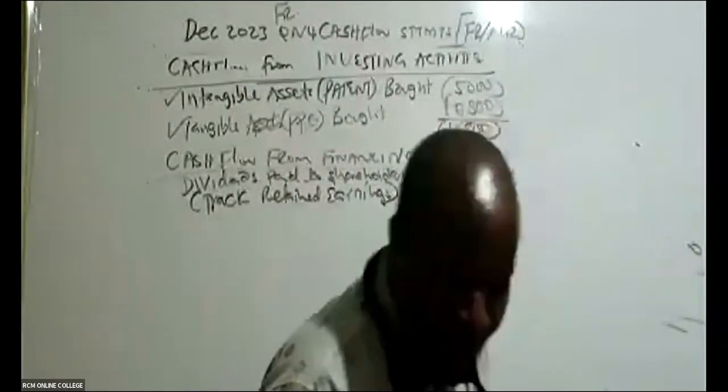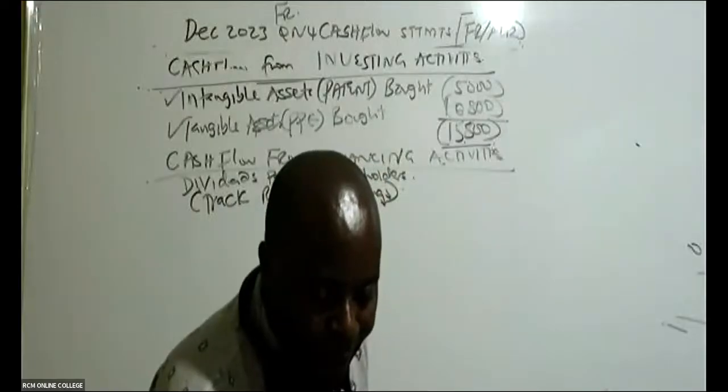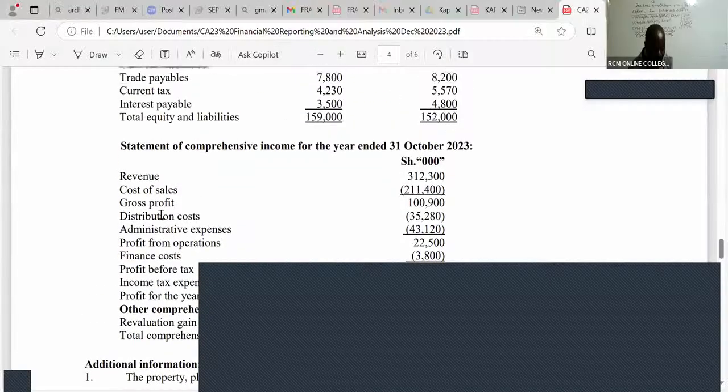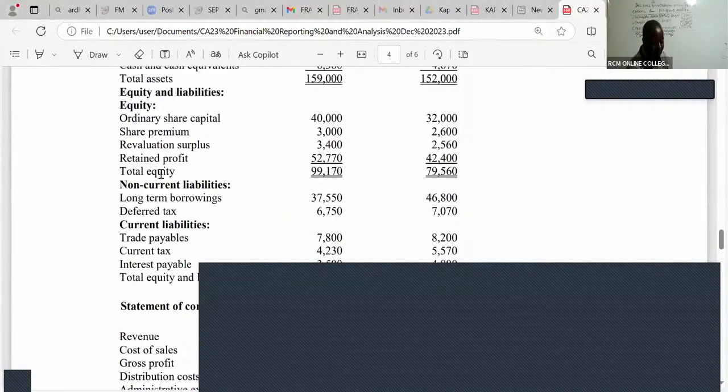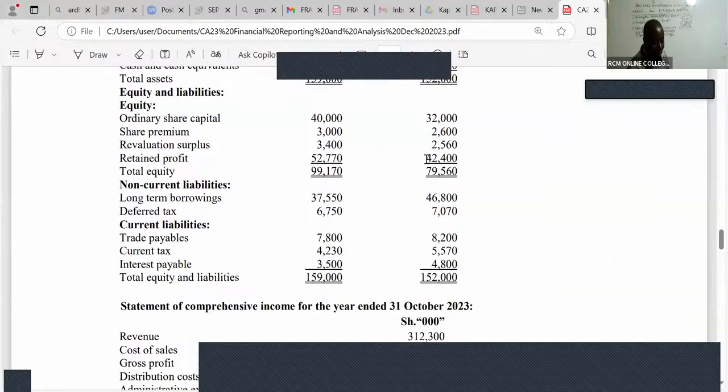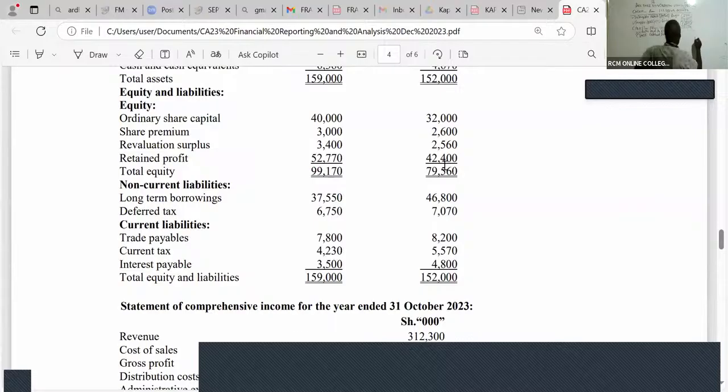Is there somebody who is able to see retained earnings in their balance sheet? So in their balance sheet, retained earnings same as retained profit. Yeah, so you can see the balance brought down is 42,400. Remember, retained earnings in equity has to be credited. So balance brought down for retained earnings, which is the same as retained profit, is 42,400.